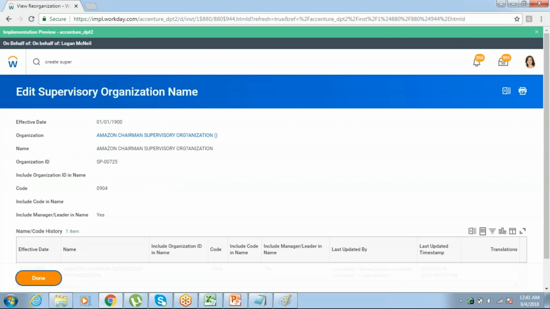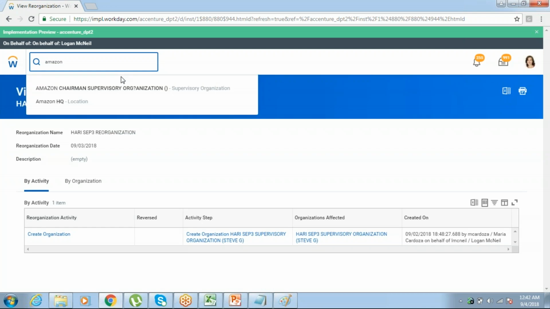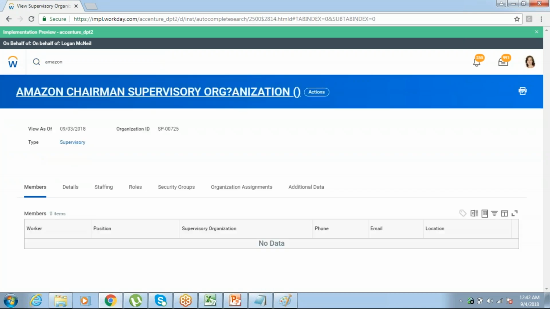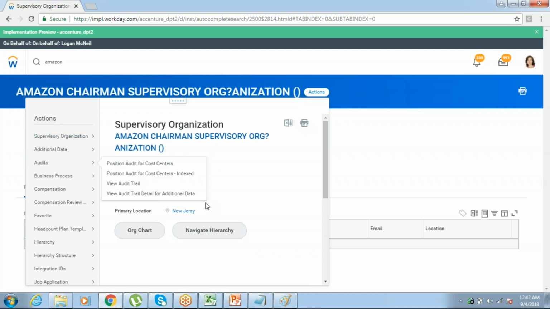So I don't want to include those. Okay. Now, what is your supervisory organization? Amazon Chairman Supervisory Organization. Now see, you don't have that 0904 SP00725 in your name, right? We removed it. Why? Since I don't want it, I removed it. Now we have this bracket. Why is it there? This is to include our manager.